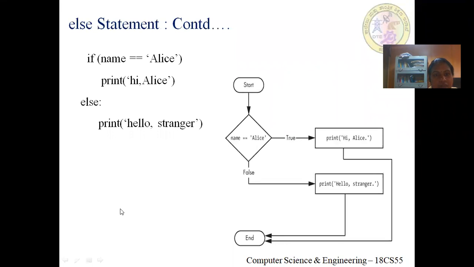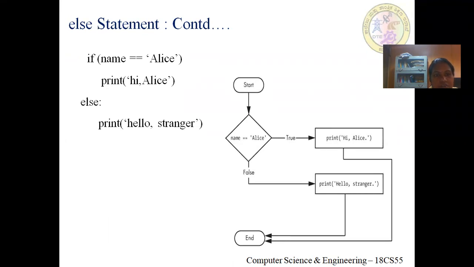Let's take the same example. If name is equal to Alice, print hi Alice, else you'll be printing hello stranger. We don't have any curly braces, so it starts with the same indentation. We are not supposed to start the print statement exactly below the if, otherwise it is not considered a part of the if.